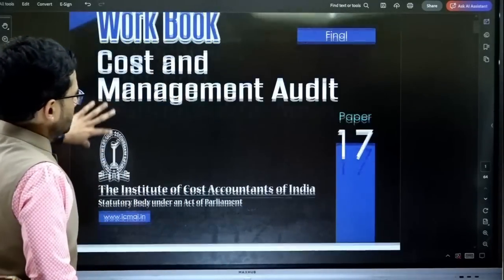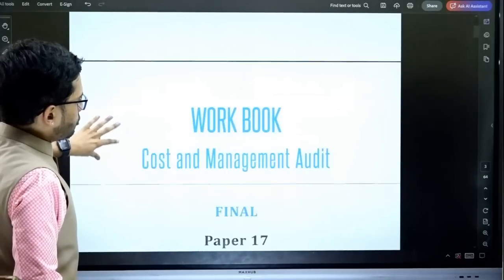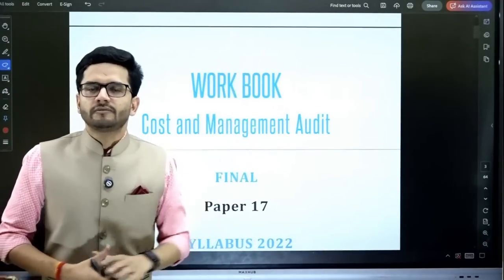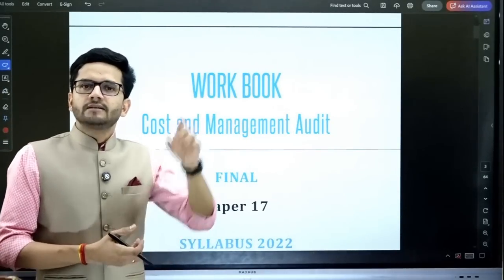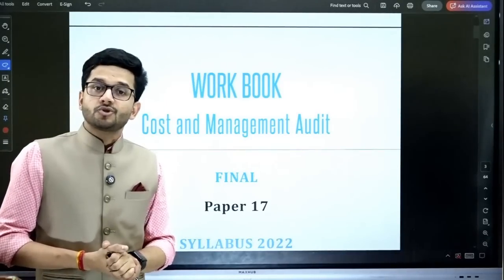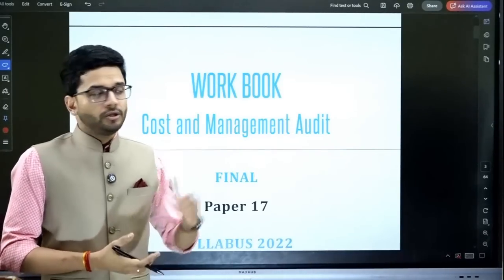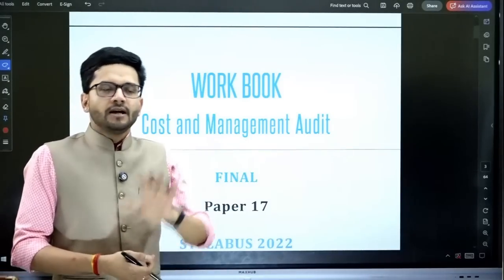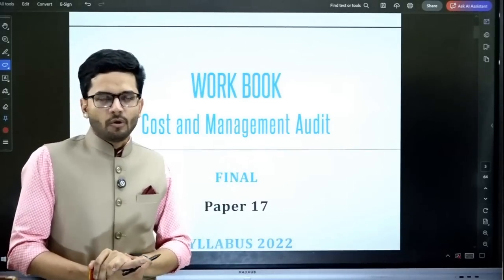Okay, sir. Let's start the workbook of cost and management audit. The PDF you can get on the website of the Institute of Cost Accountants of India. You visit the students page on the home page, and then you click on syllabus 2022. Then you click on workbook. You will get this workbook on the institute's website. I'll put this workbook in the description box also.